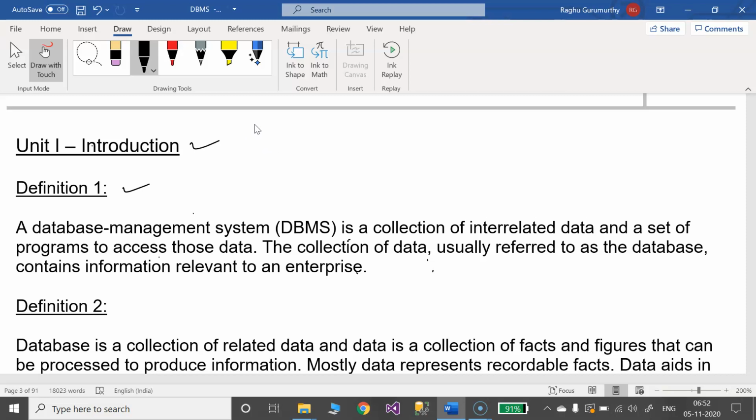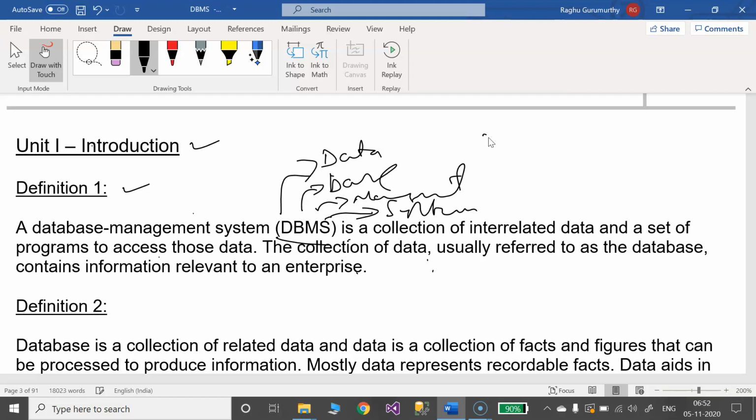Before we jump into the definition, we need to look at a few things. That is D for data, B for base, M for management, S for system. This is the abbreviation of DBMS, database management system.